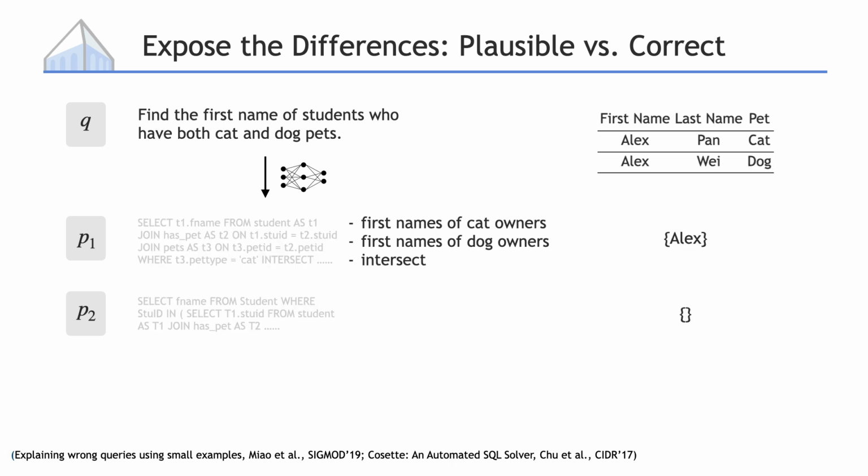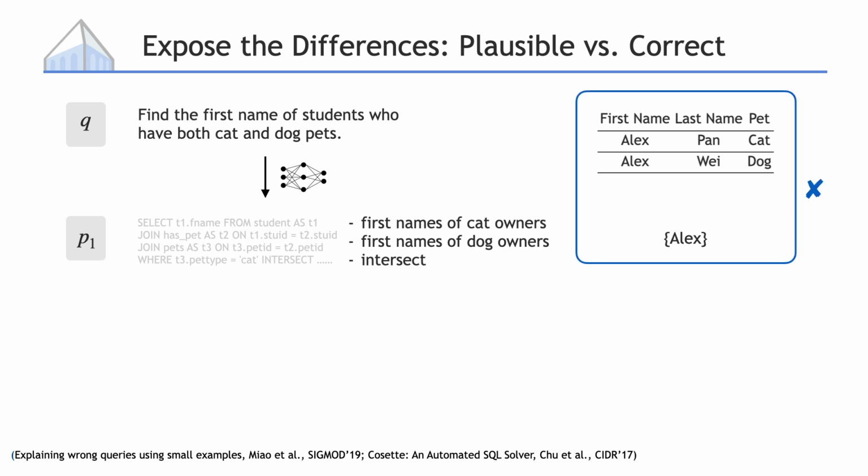Here's an example database that clearly shows the issue. In this database, Alex Pan has a cat, Alex Wu has a dog, so the correct result should be an empty set because nobody has both cat and dog pets. However, if you follow the logic of the first SQL program, there is an Alex who has a cat, there's an Alex who has a dog, and if you take the intersection of them, the return value is Alex. With this very small database, it is obvious that the first SQL program is wrong. We run the weak validation on this database, and the return value is 0.